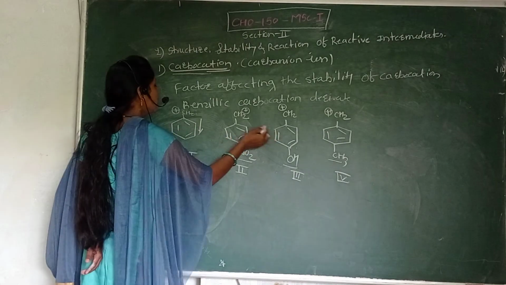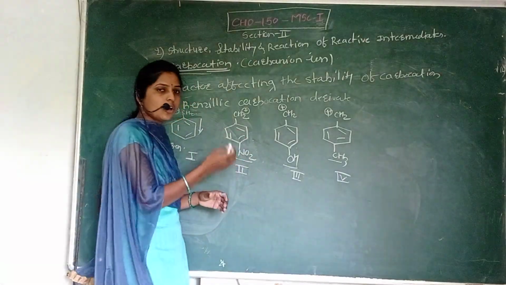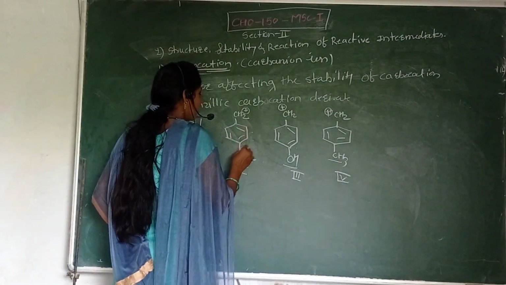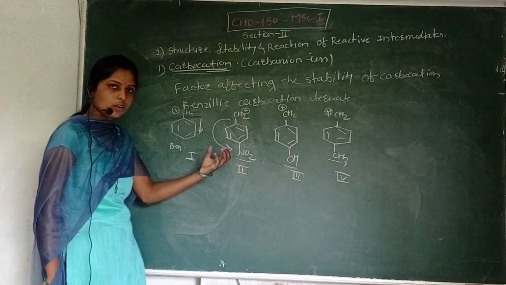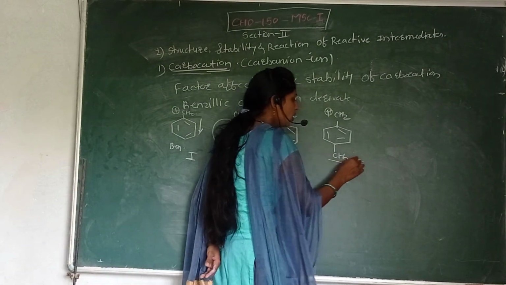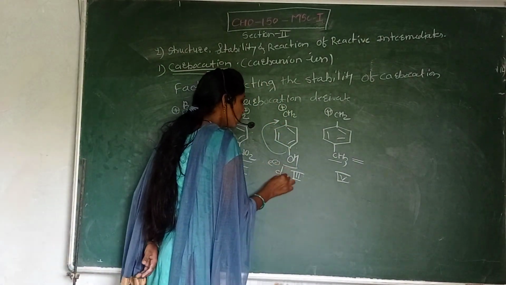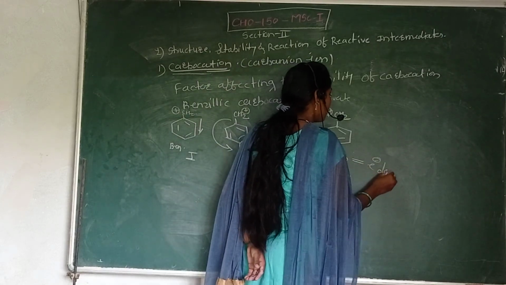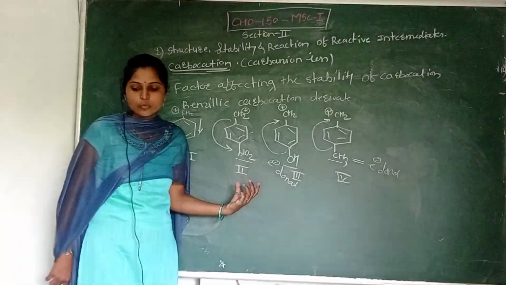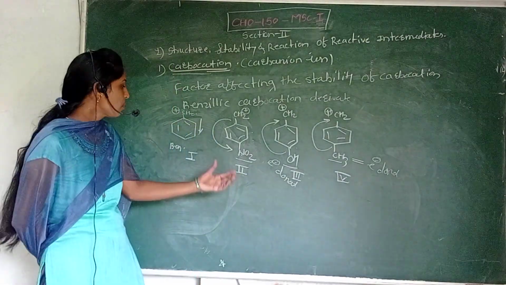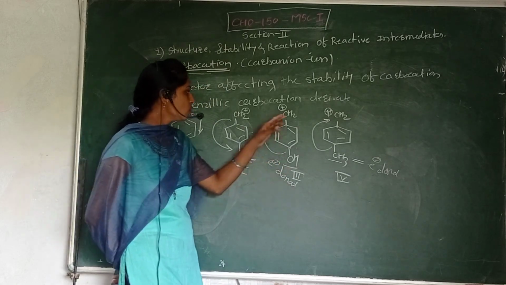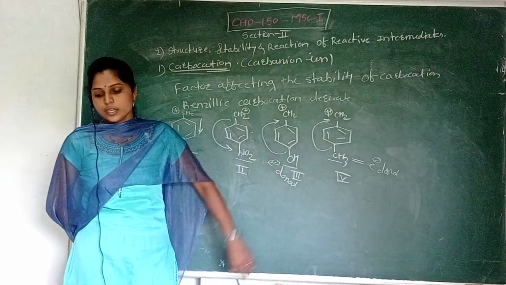See here, the second structure: this NO2 group is an electron withdrawing group, so it withdraws electrons from the carbocation and decreases its stability compared to the others. Here the hydroxyl group donates electrons to the carbocation, and this methyl group is also an electron donating group, so it also donates electrons for stabilization of the carbocation. NO2 withdraws the electron, while in these two cases the hydroxyl group and the methyl group donate electrons for stabilization of the carbocation.